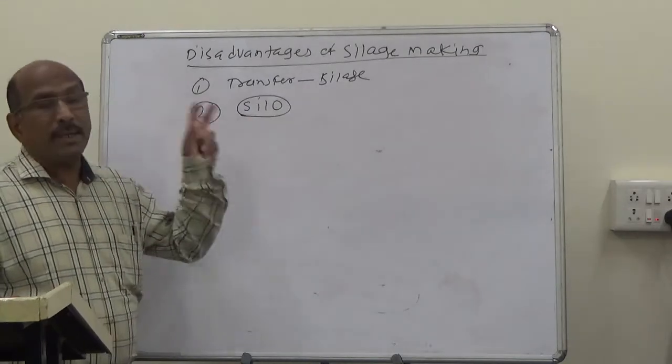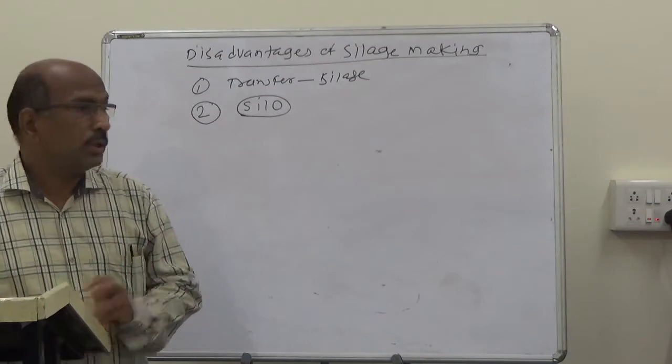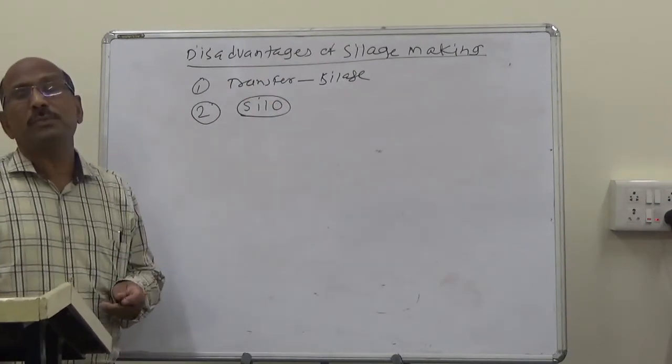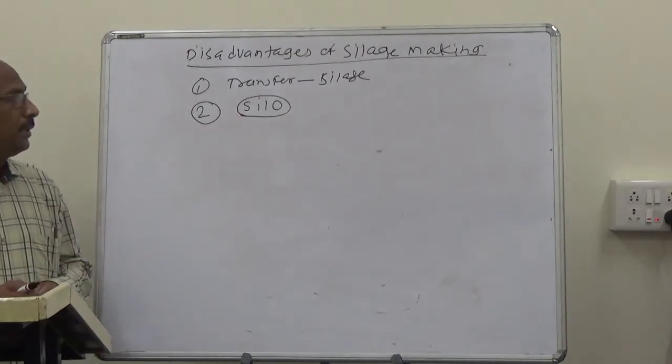For hay making, there is no requirement of a silo. So for silage making, special structures known as silos are required for the preservation of green fodders.